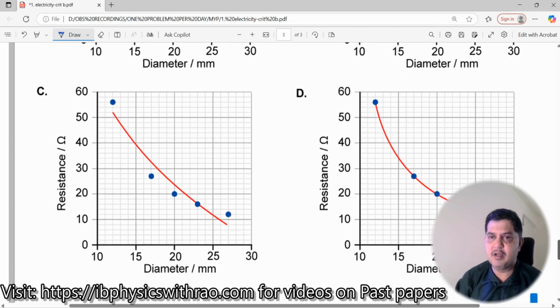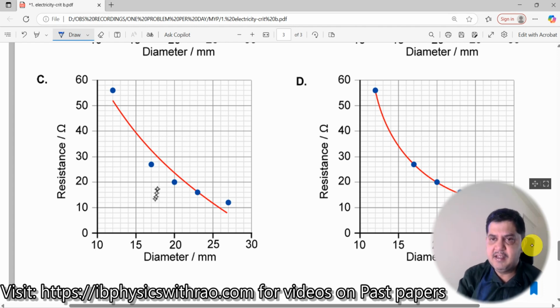And let me go on to the next one. So here also you see, most of the time it is falling somewhere over here. It is not passing through all the points. So this is also incorrect. Now amongst B and D I should decide.